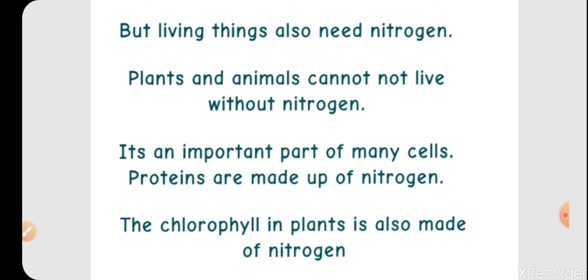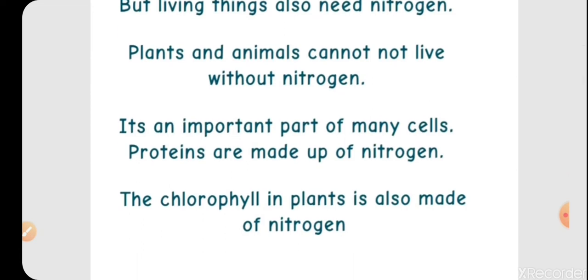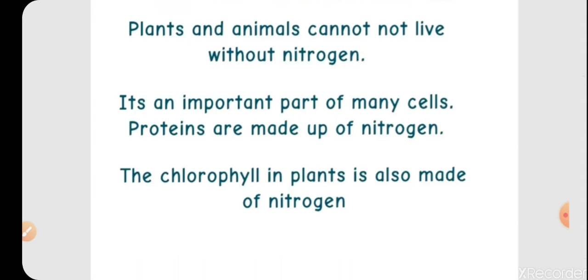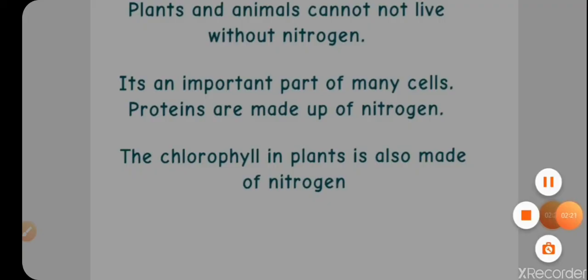Plants and animals cannot live without nitrogen. It is an important part of many cells. Proteins are made up of nitrogen, so plants will get proteins only from nitrogen. The chlorophyll in plants is also made up of nitrogen, so for the synthesis of chlorophyll also the plants need nitrogen. So how do they get that nitrogen? Today we are going to discuss it.